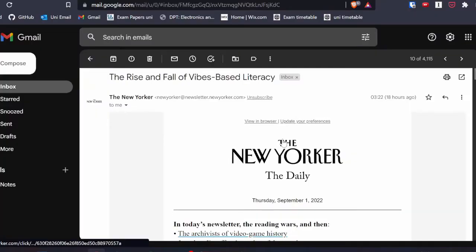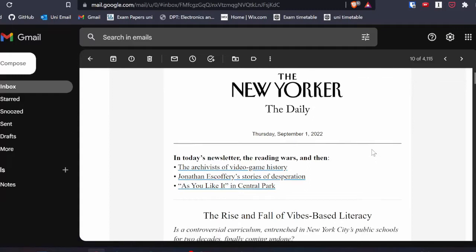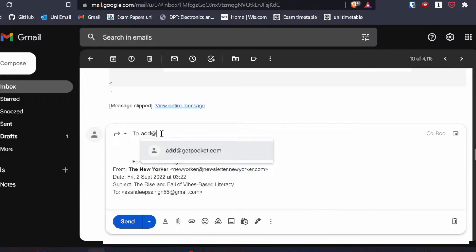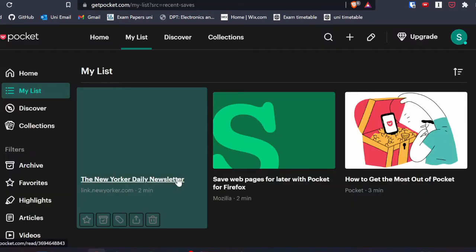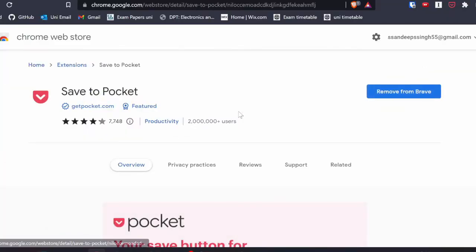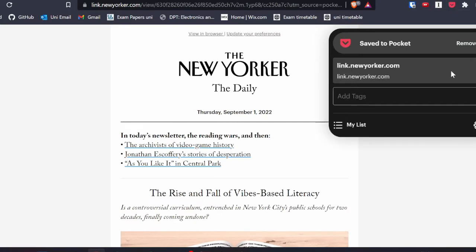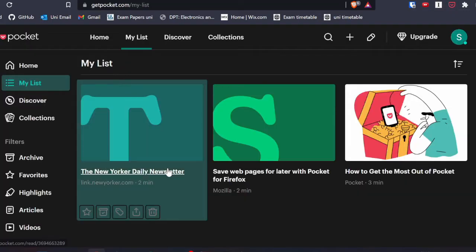So let's say I want to save that email newsletter into Pocket. What I do is I just forward that email to add@getpocket.com, and automatically it'll be inside my profile of Pocket essentially. But let's say it's not an email newsletter, but instead an article in my browser. Then I would have to get the extension for Pocket, and when I'm reading the article, I can just press on the extension and it'll automatically be saved in my Pocket.